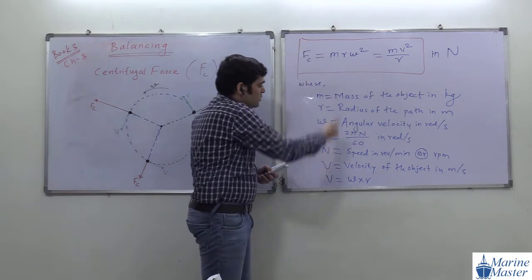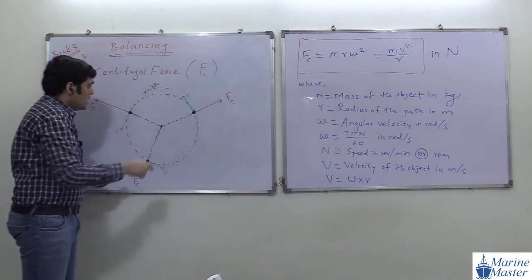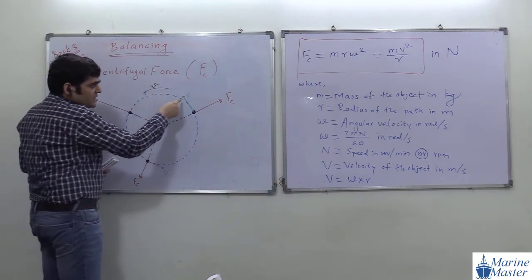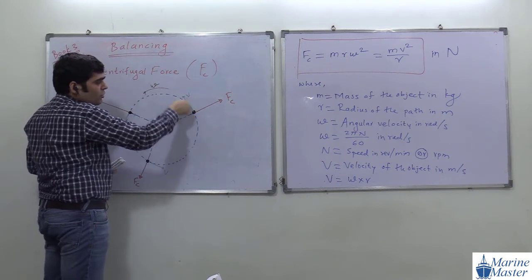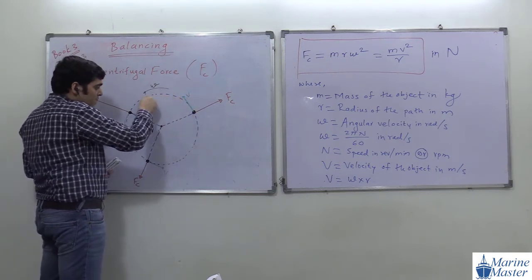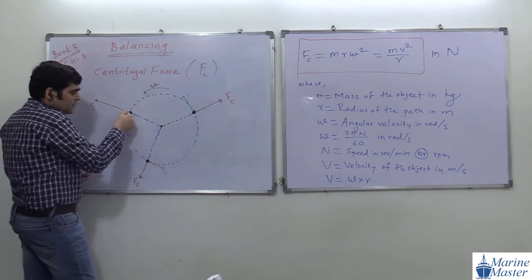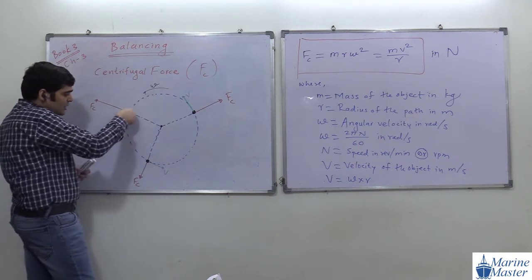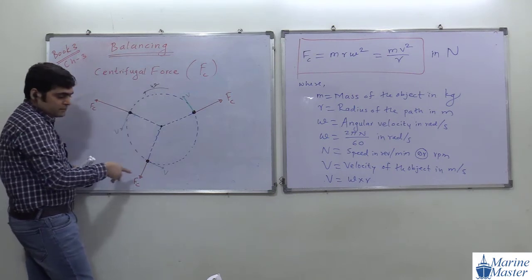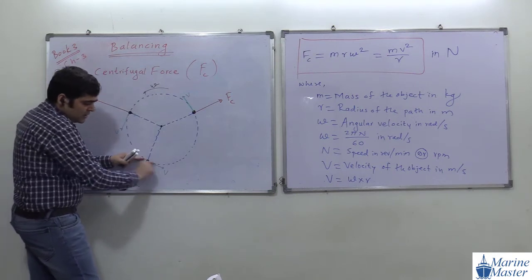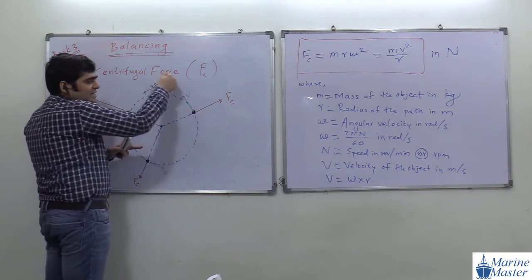Just write down. So first of all, draw this drawing. See, this V is the velocity of the object. Velocity is always tangent to the path. This is a circular path. If the object is at this position, then the velocity is tangent, which means the object tries to go tangentially. At this position also, tangential velocity.